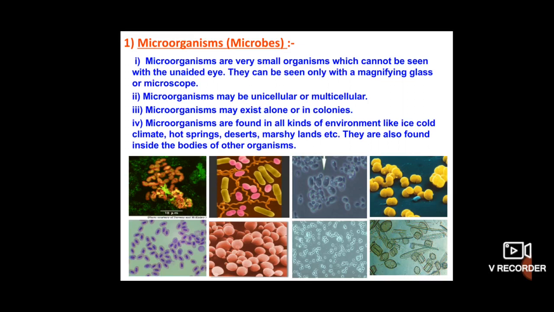Multicellular organisms, as we already know, are organisms that have more than one cell: human beings, plants, animals come under multicellular organisms. Hope you understand the difference between unicellular and multicellular organisms. Yes. So here, some of the microorganisms exhibit unicellular characteristics, and some of the bacteria or microorganisms show multicellular characteristics also.